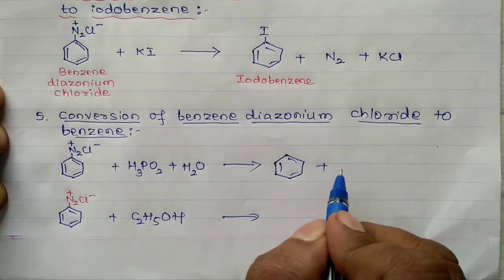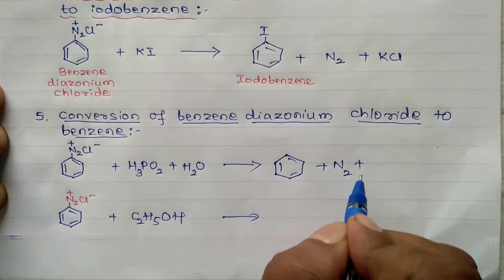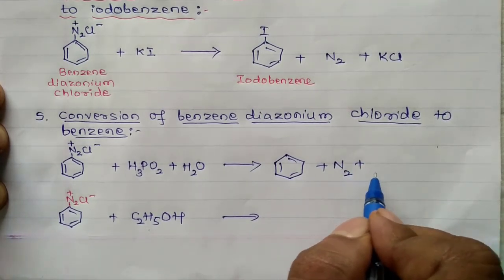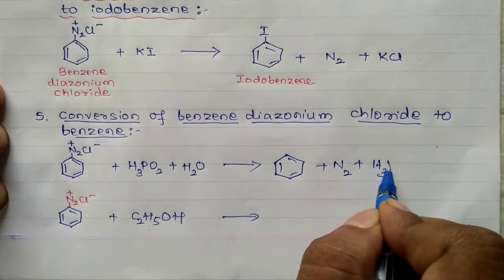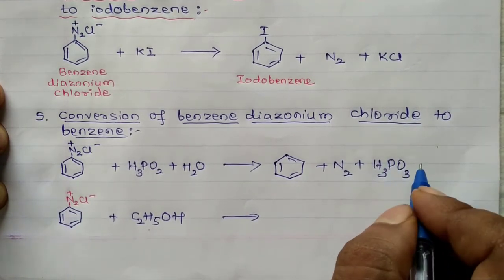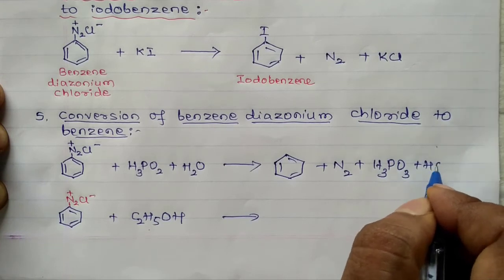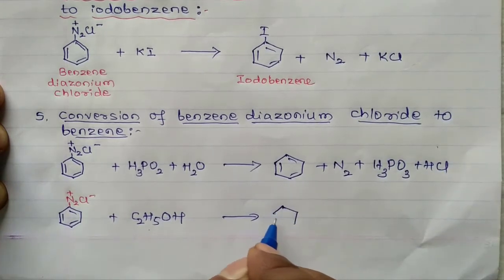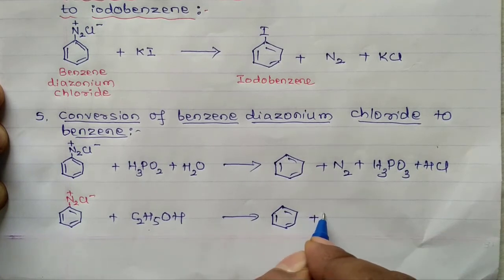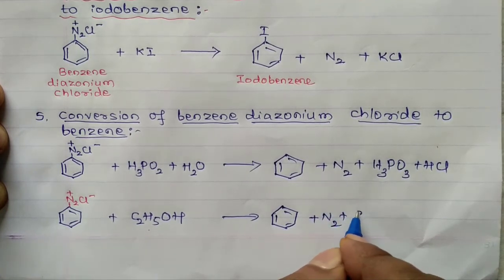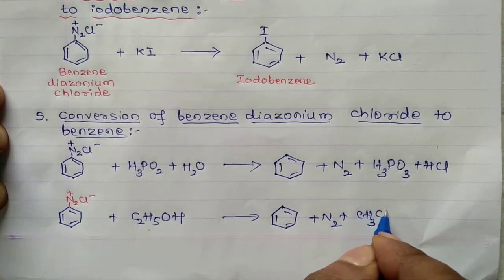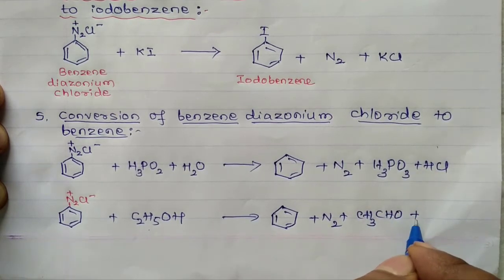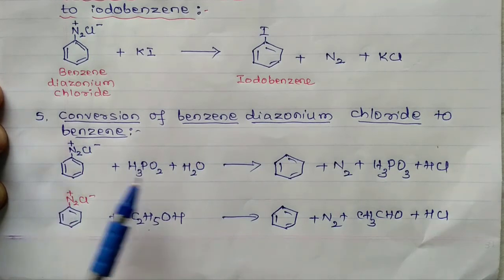Benzene plus nitrogen plus H3PO3 plus HCl. Here, benzene ring plus nitrogen gas plus CH3CHO, acetaldehyde, plus HCl. This is how we can convert benzene diazonium chloride into benzene.